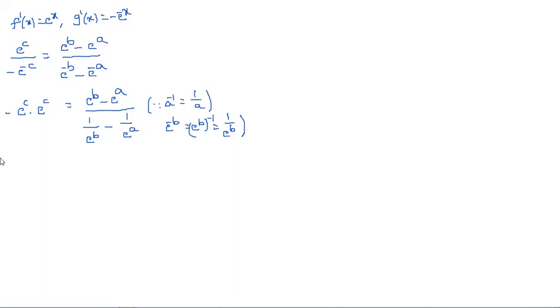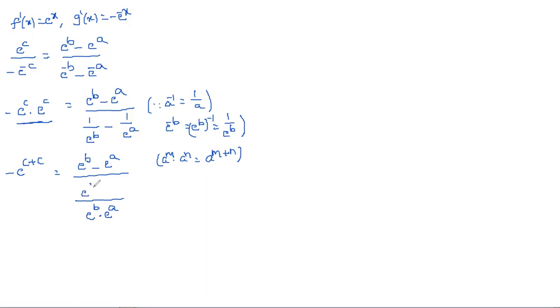Then we need to simplify this one. If you observe, this is in the form a^m into a^n, which is a^(m+n). In the same way, -e^(c+c) = (e^b - e^a) / ..., so take LCM: e^b into e^a, and one time.